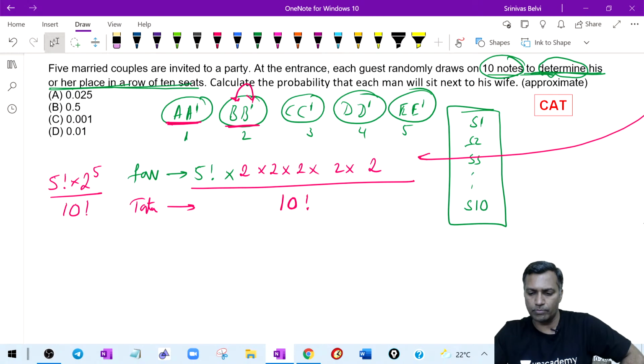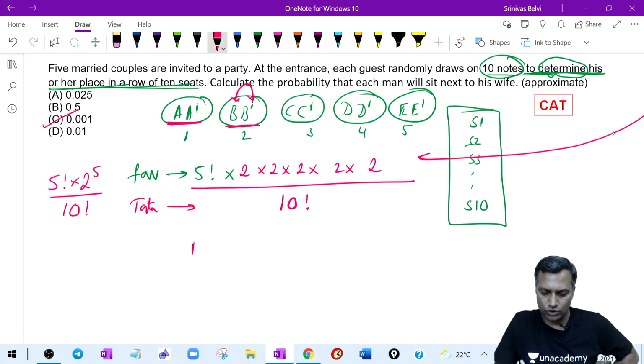Okay, good, very good, brilliant. So I need to simplify this. After simplifying, C is the closest answer. You get somewhere closer to 1 divided by 900 something. All right, 900 and something.